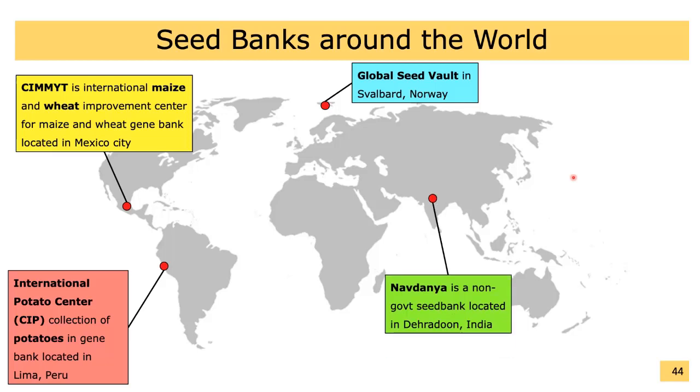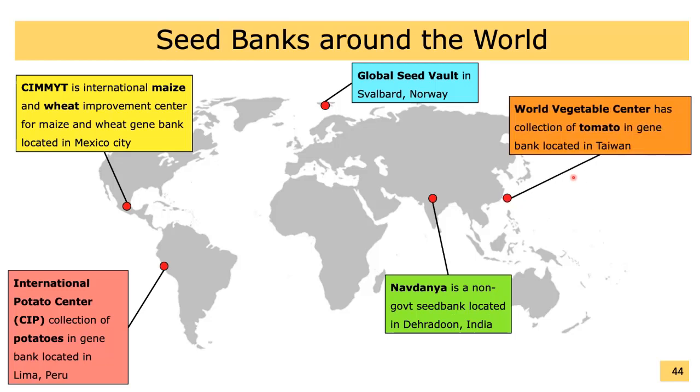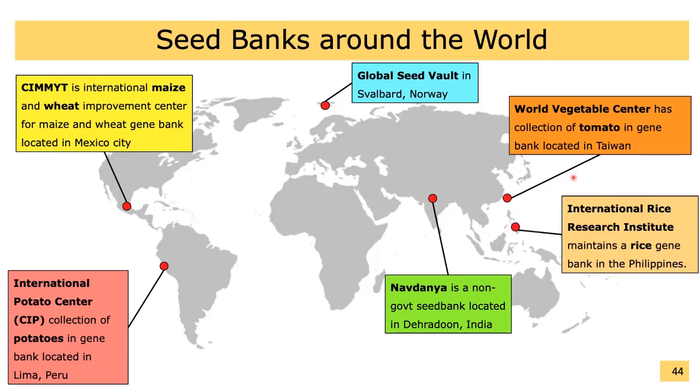Navdanya is a non-government seed bank located in Dehradun, India. World Vegetable Center has a collection of tomato in a seed bank located in Taiwan. International Rice Research Institute maintains a seed bank for rice in the Philippines.